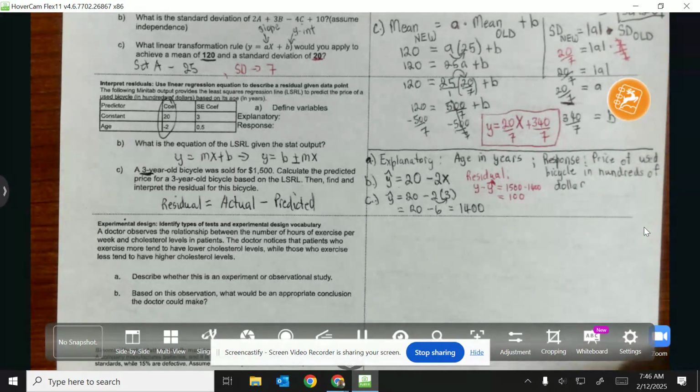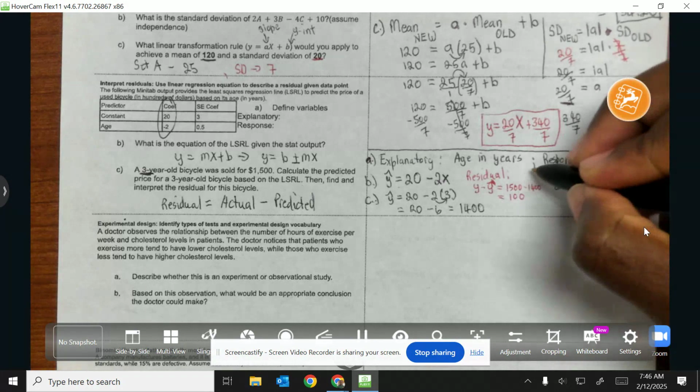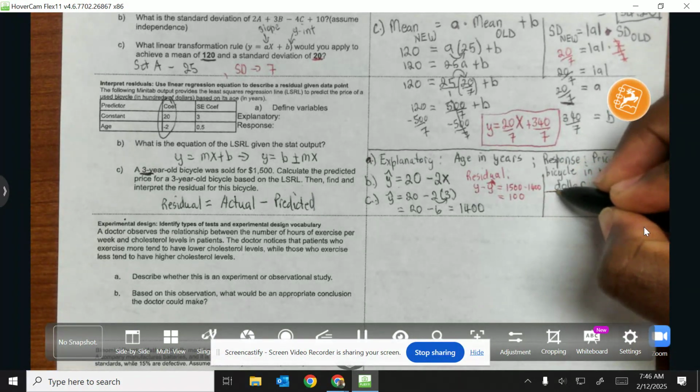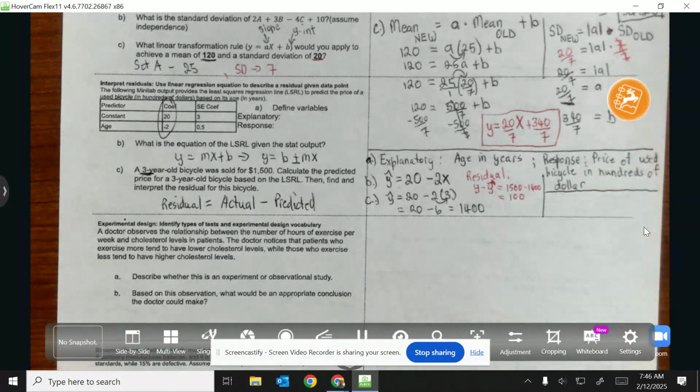So now we need to depict what that really means, the definition of what that means. This is how we will depict it.